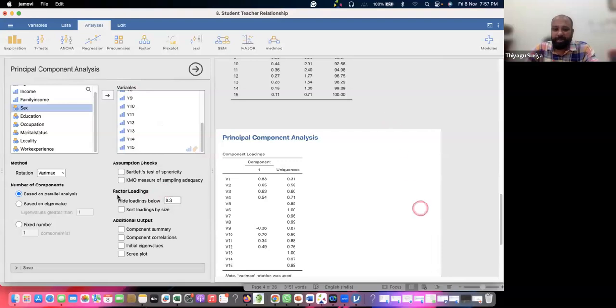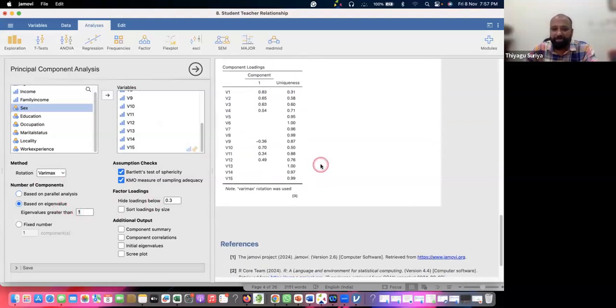Now click this practice test. These are the assumption checks, I will explain later. Go with the varimax rotation, and basically we can go with the option based on eigenvalues. When you go with eigenvalues more than one, sometimes it comes very high. So I'm just going with the varimax. Eigenvalue is 1 or 0.